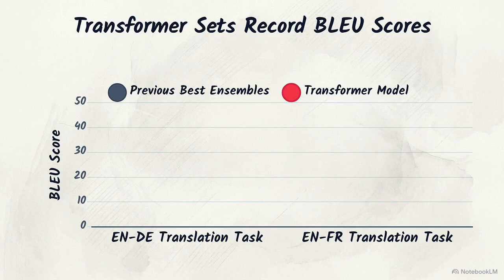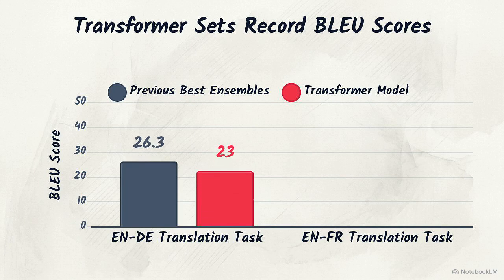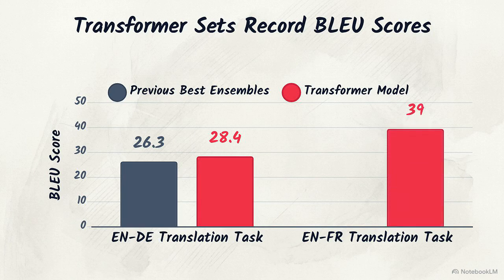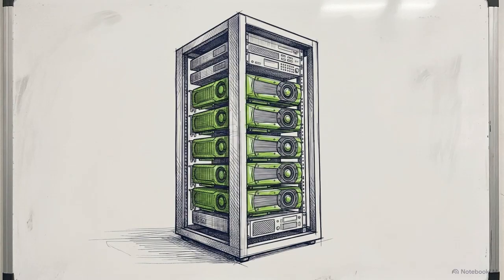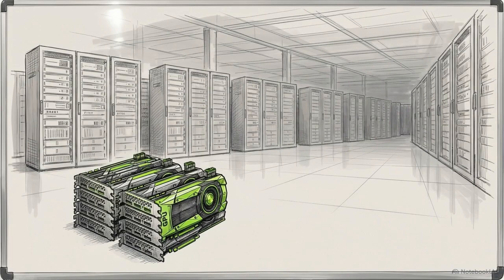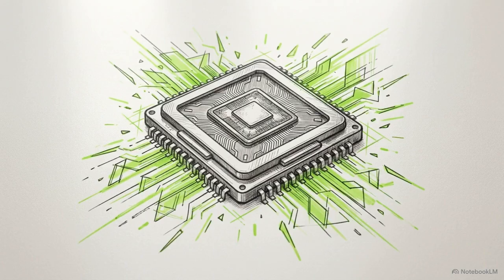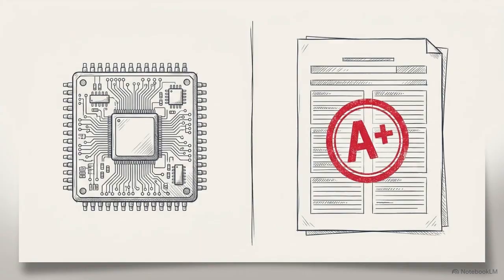On the standard WMT 2014 English to German translation task, the model achieved a 28.4 BLEU score, beating existing ensembles by over 2 points. On English to French, it established a single model score of 41.8. Those state-of-the-art results were achieved after training for just 3.5 days on 8 GPUs, a tiny fraction of the computational training costs demanded by the best competing models. The architecture definitively proves that massive computational efficiency and superior output quality do not have to be mutually exclusive.